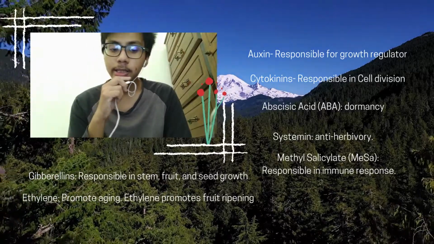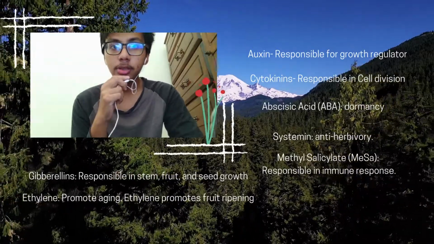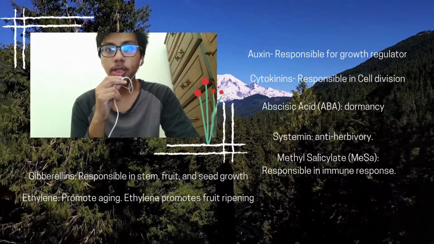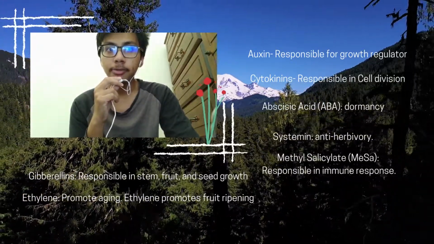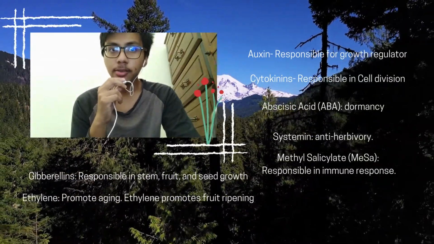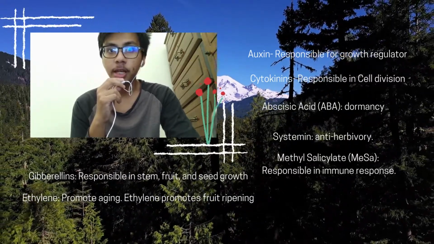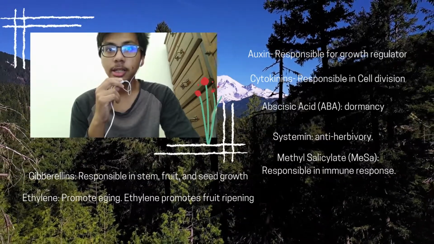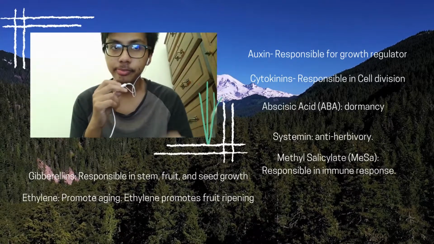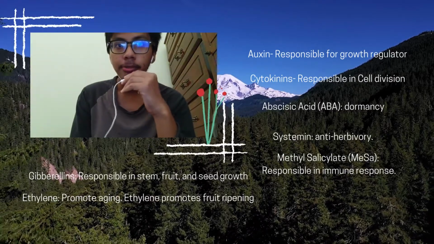Next is the gibberellin, which helps with stem, fruit, and seed growth. It stimulates shoot elongation, seed germination, and fruit and flower maturation. Abscisic acid is also a hormone of the plant which promotes dormancy. Abscisic acid causes the abscission of the leaf, which is also known as the dropping of the leaf. Ethylene promotes fruit ripening, flower wilting, and leaf fall.